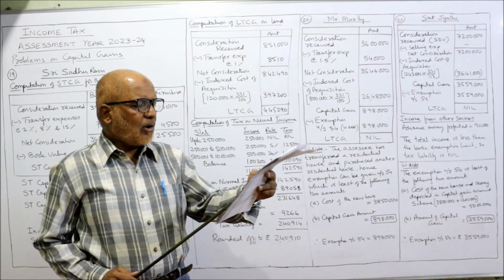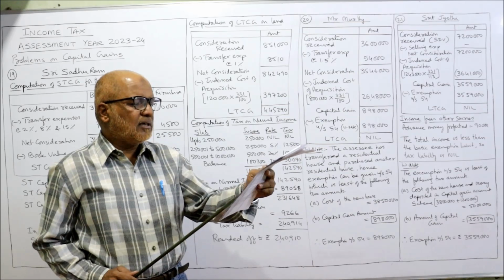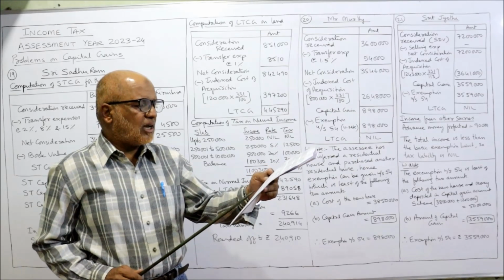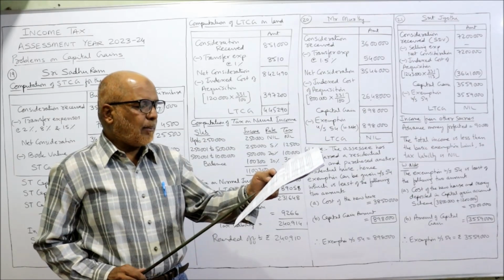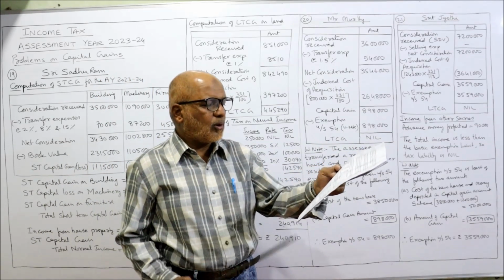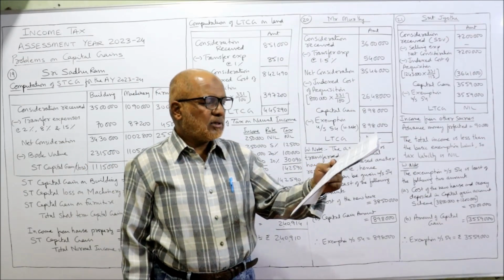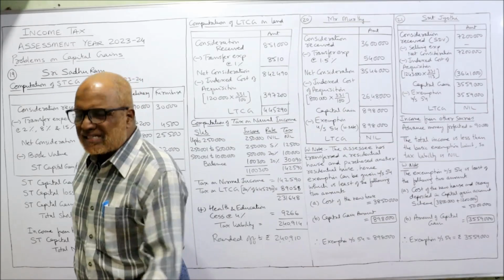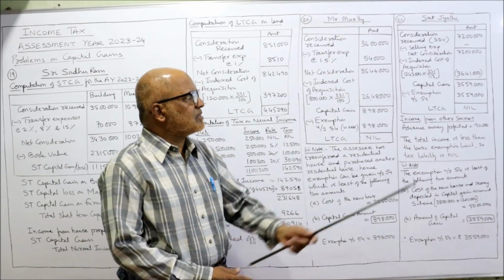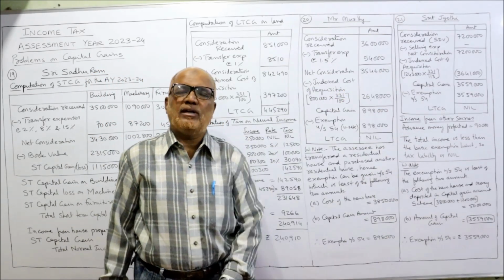And on 15th March 2023, she purchased a residential house in Chennai for 38 lakh and deposited 12 lakh in SBI under capital gain scheme to construct one more floor in the new house. Compute tax liability if income from other head is nil. There is no selling expenses, no transfer expenses, nil. So net consideration 72 lakh.